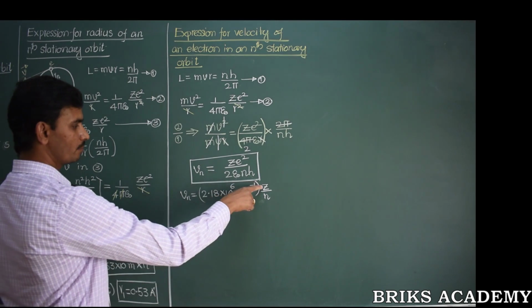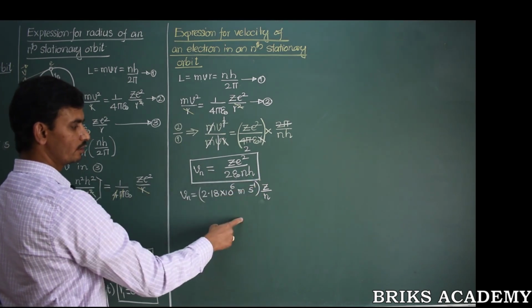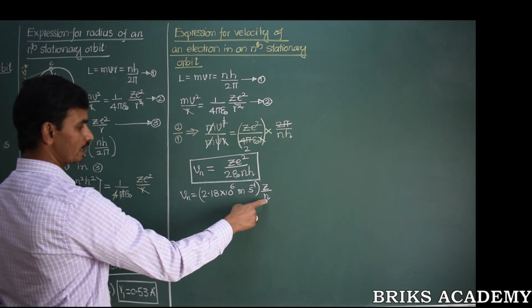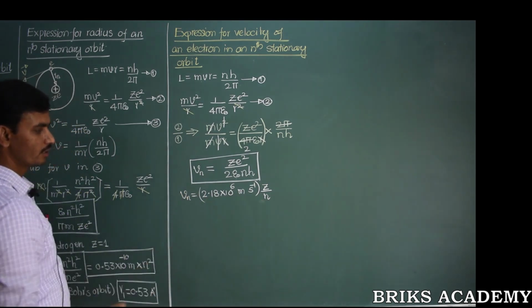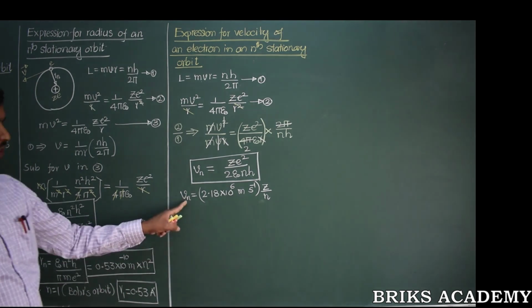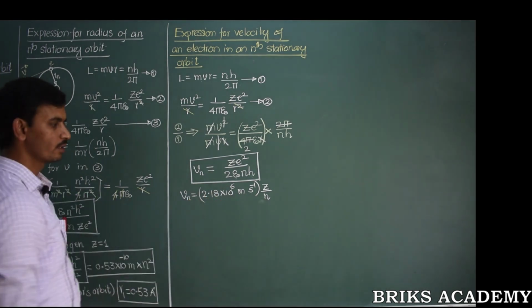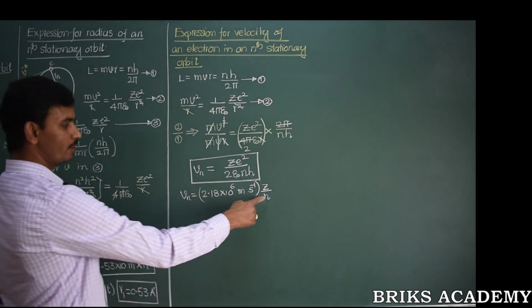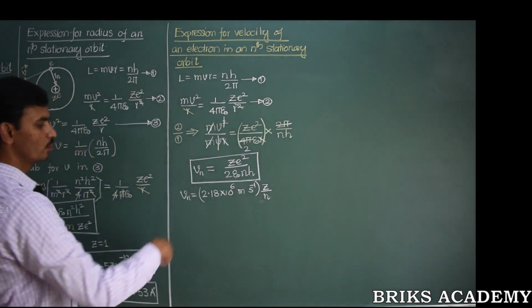For a given atom, that is when Z is constant, as the orbit number, the principal quantum number, increases, the velocity decreases. Radius was directly proportional to the orbit number, whereas velocity is inversely proportional to the orbit number. Therefore, as the orbit number increases, the electrons slow down.